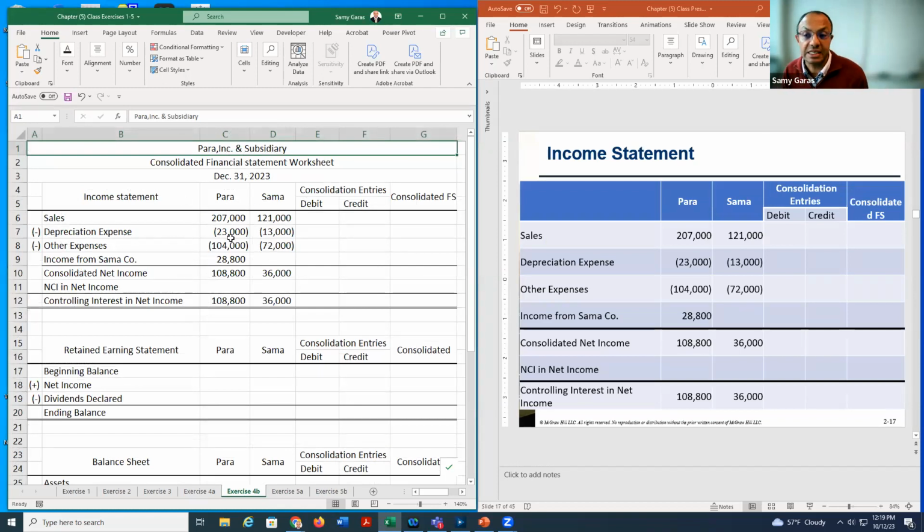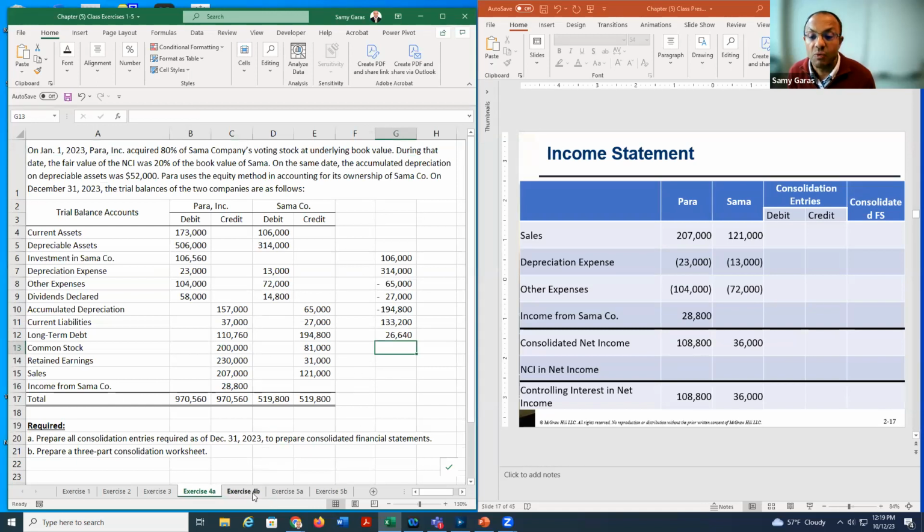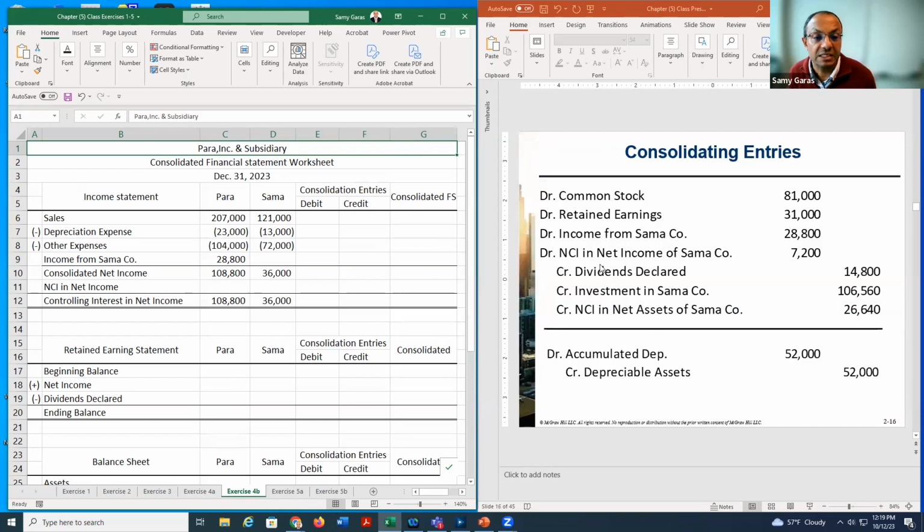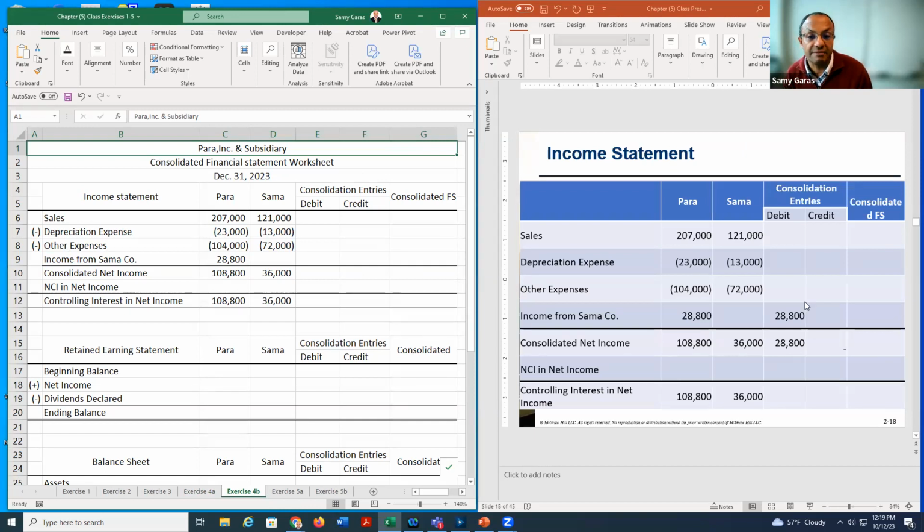If you look here in the second sheet, we don't see any of those accounts here in the consolidation. What we can see is income from Sama company, debit by 28,800, and NCI in the net income, 7,200. And this is what I'm going to put here. So we have 28,800 the income, and 7,200, the NCI, and then we start to add our